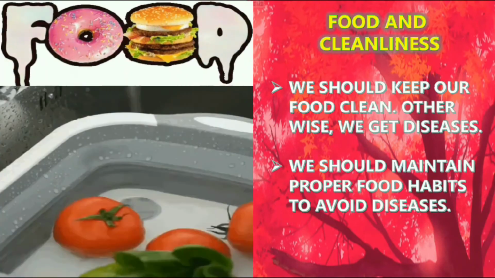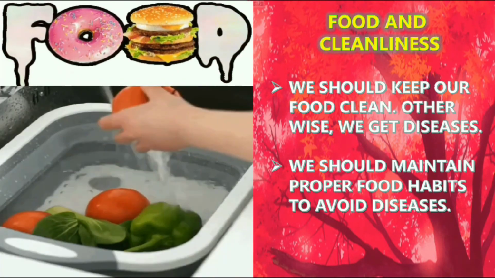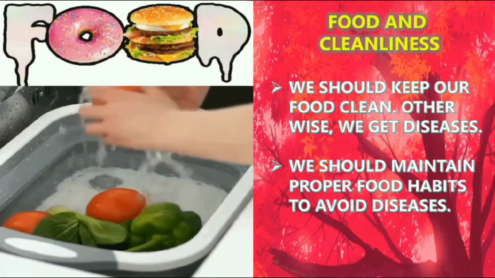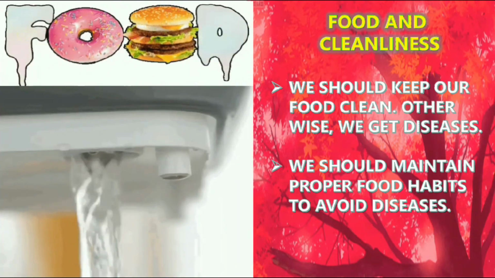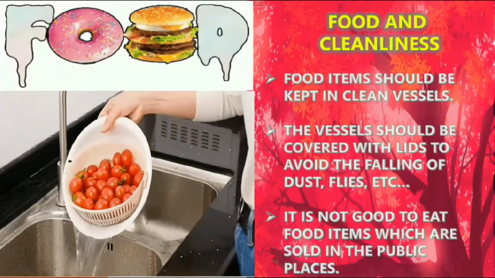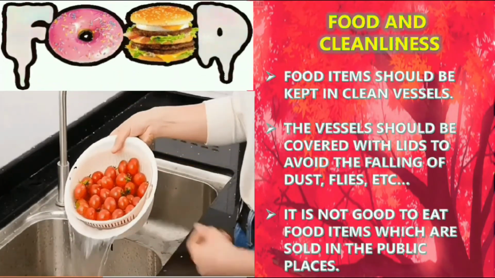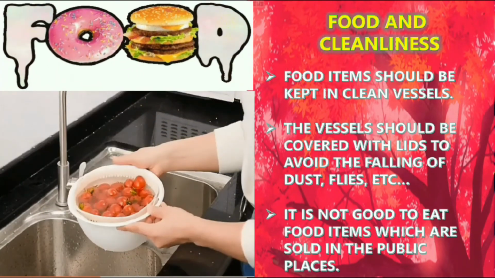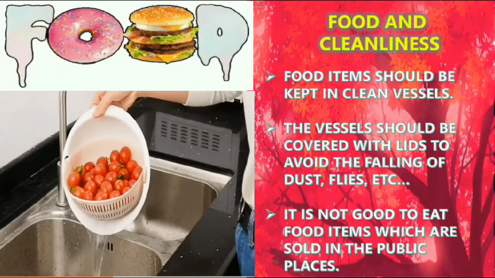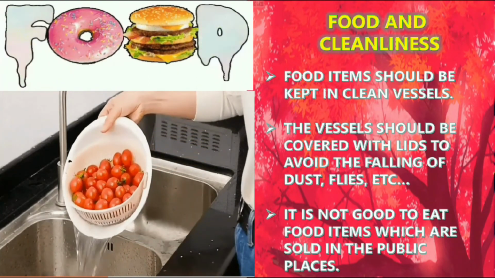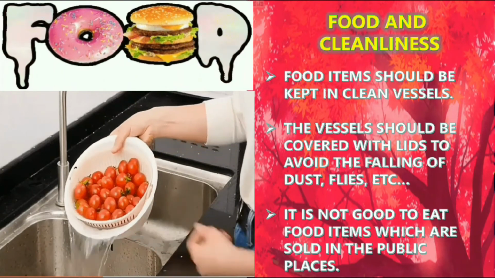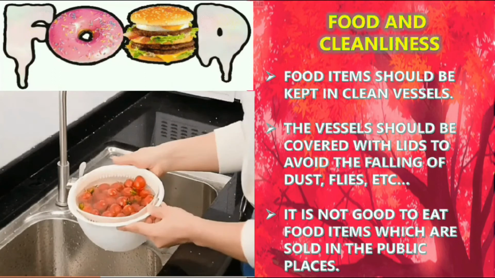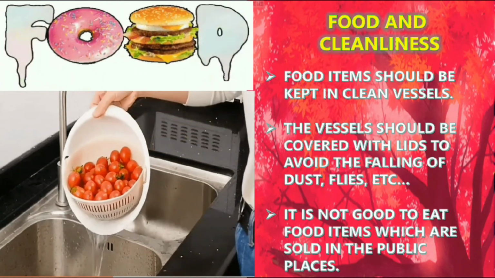We should keep our food clean, otherwise we will get diseases. We should maintain proper food habits to avoid diseases. Food items should be kept in clean vessels, so before putting the food in, you have to wash the vessel cleanly. The vessels should be covered with lids to avoid the falling of dust or flies. As soon as you have prepared the food, you should keep it in a bowl and place a lid on it.